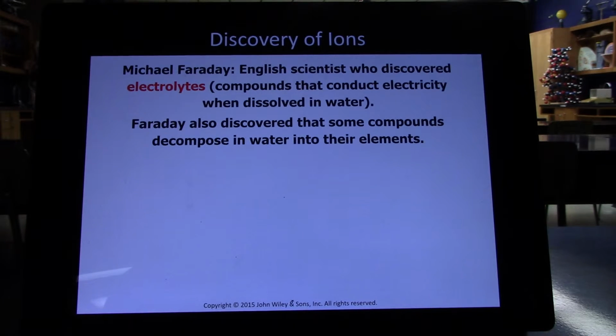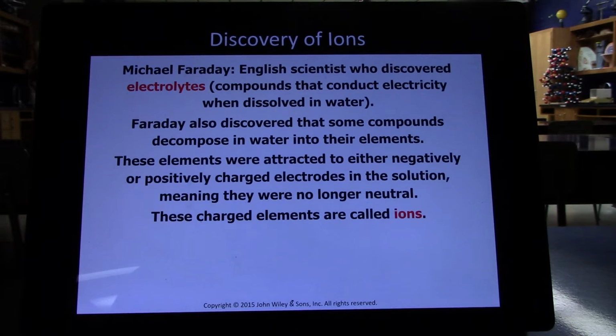Faraday also discovered that some compounds decompose in water into their elements. And he saw that these elements could be attracted to either a negative cathode or a positive anode. He named these charged elements ions because they had a charge. Because they were being attracted to an electrode under an electric field, they were no longer neutral. They were electrically charged. And so he named them ions.